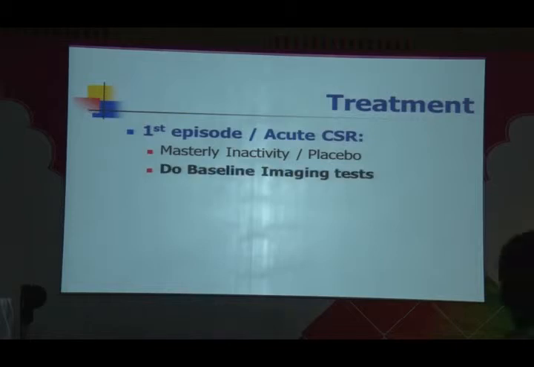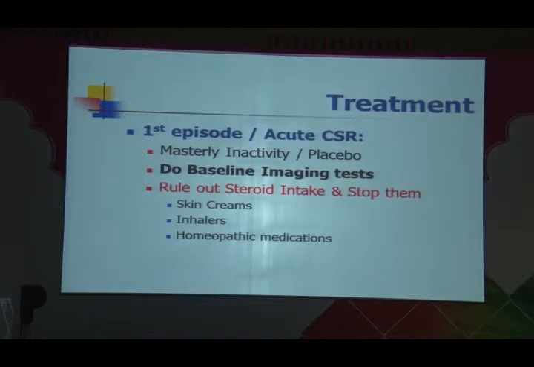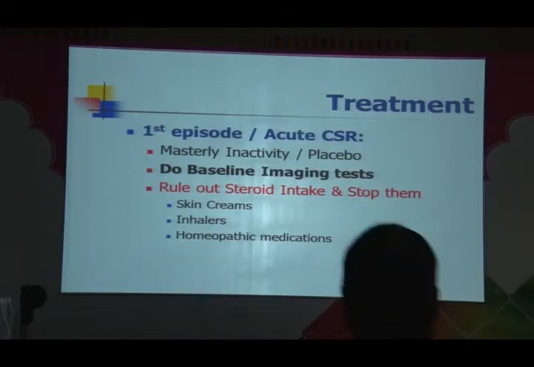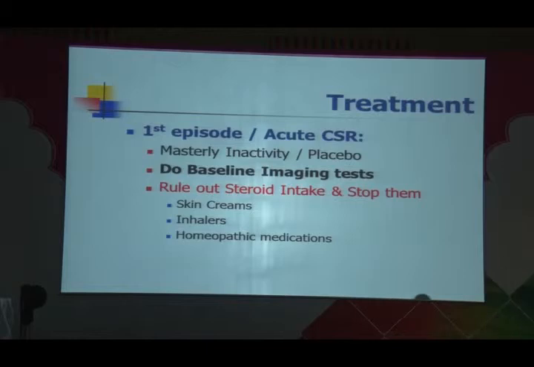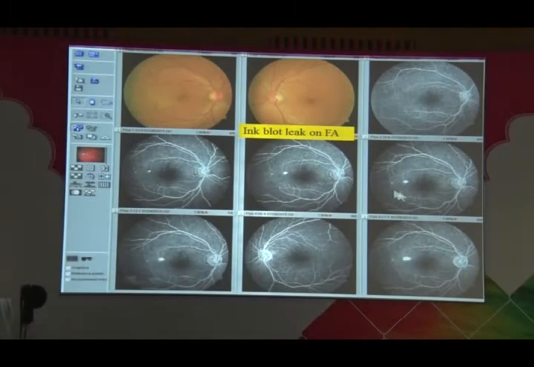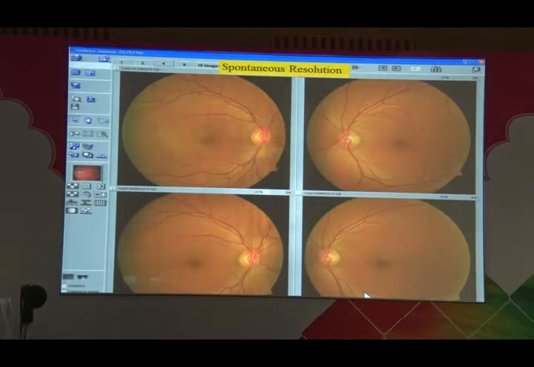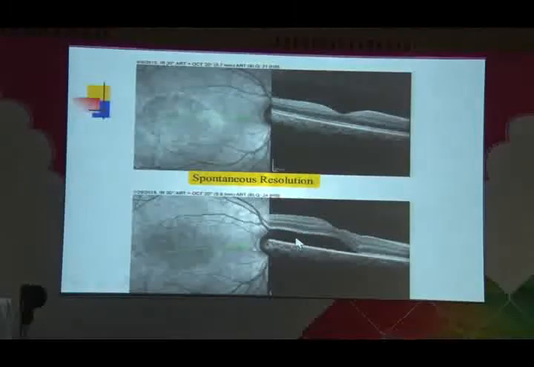We do all this baseline imaging to tell the patient that he has a disease which is active, but simultaneously ask these questions: are you using steroids? Steroids may be in various forms, either oral, or sometimes the patient may be having some Ayurvedic kind of tablet, or homeopathic tablet, I do not know what they contain, or inhalers, skin creams. They all may have precipitated CSR. So this patient has this ink blot leak, which is revealed on this angiogram, and after a couple of weeks, it undergoes spontaneous resolution with no treatment at all, and even this OCT picture shows this. This was an acute CSR, first episode.